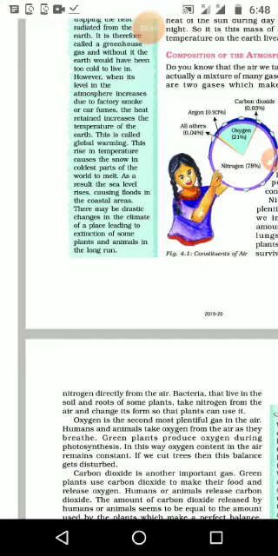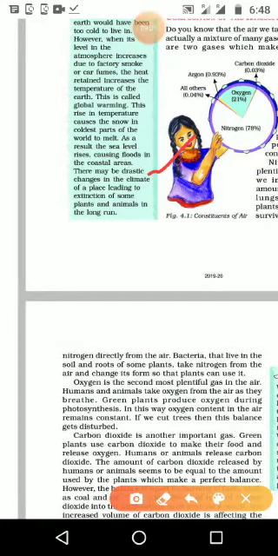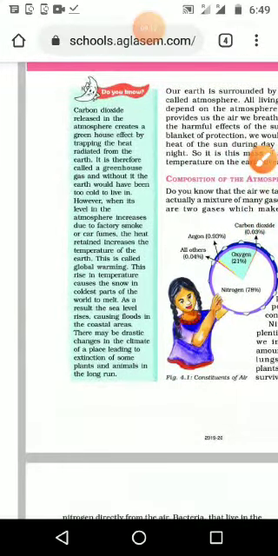And there may be drastic changes in the climate of a place, leading to the extinction of some plants and animals in the long run. Because this flood is continuously happening, every year, slowly it will affect our climate, and it may cause some plants and animals to be removed from earth because of the salty water flood.